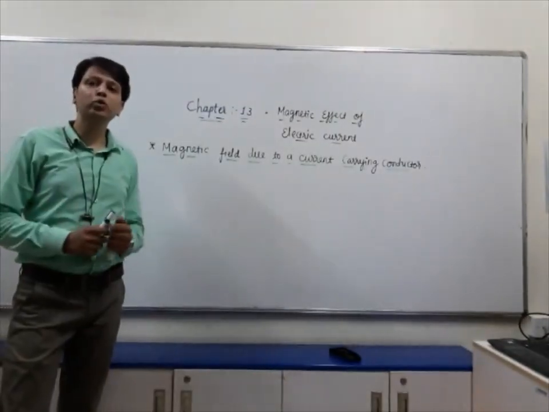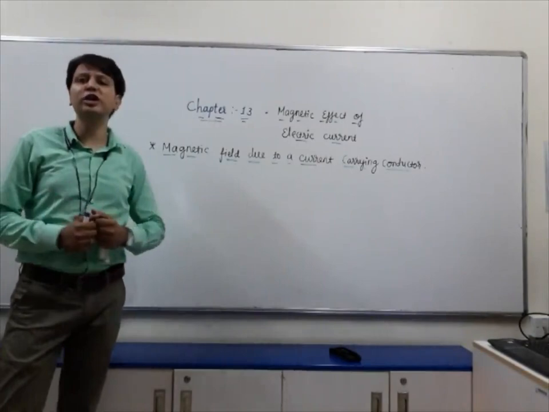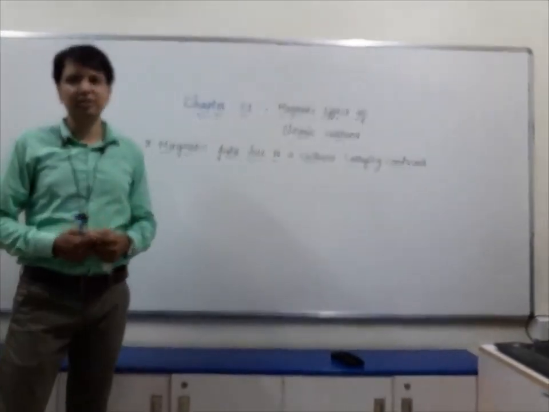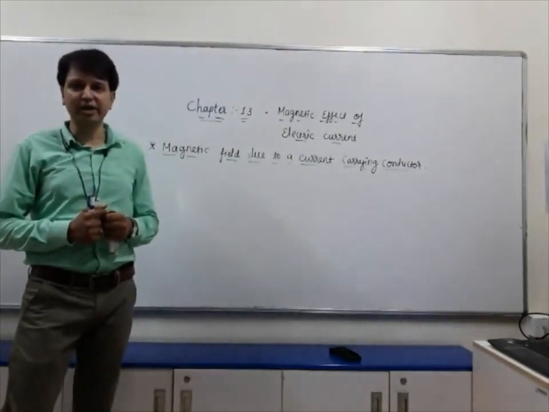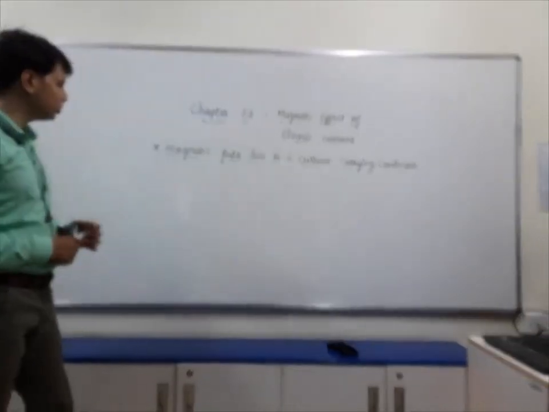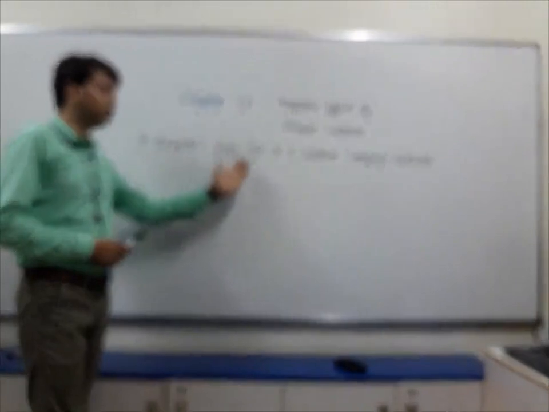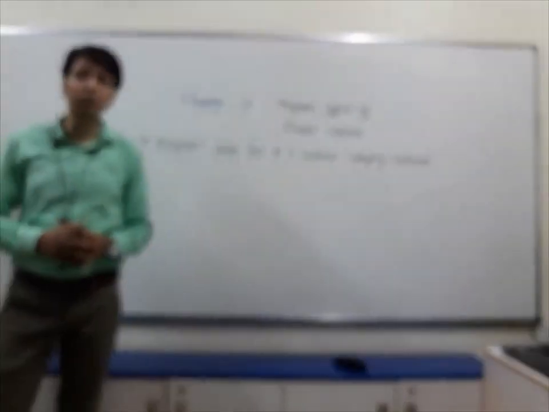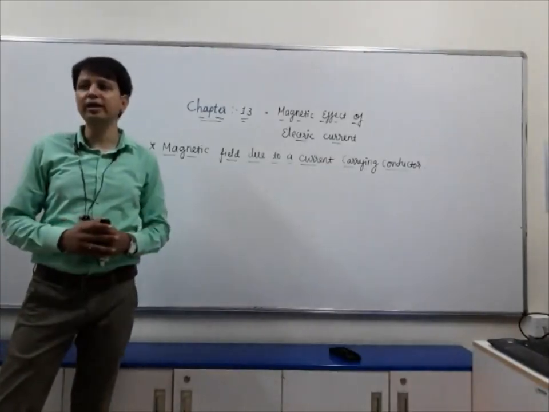Here we are moving towards finding the direction of magnetic field when current is passing through a conductor. So we are going to study the magnetic field due to a current carrying conductor, with the help of which we are going to understand the whole concept.